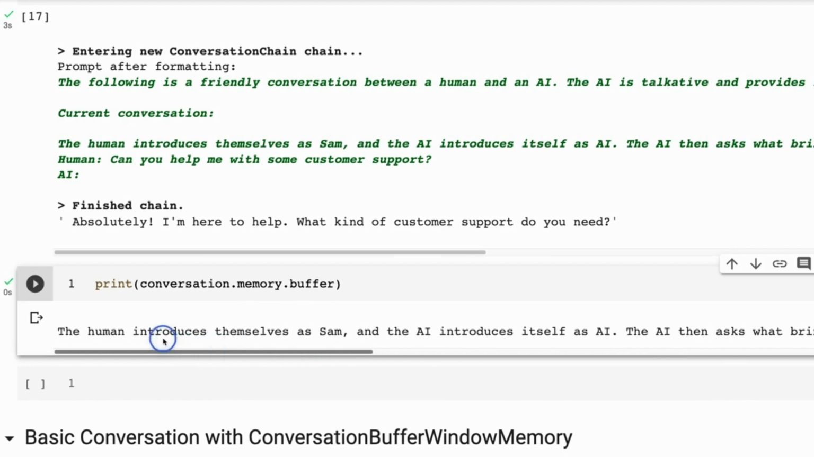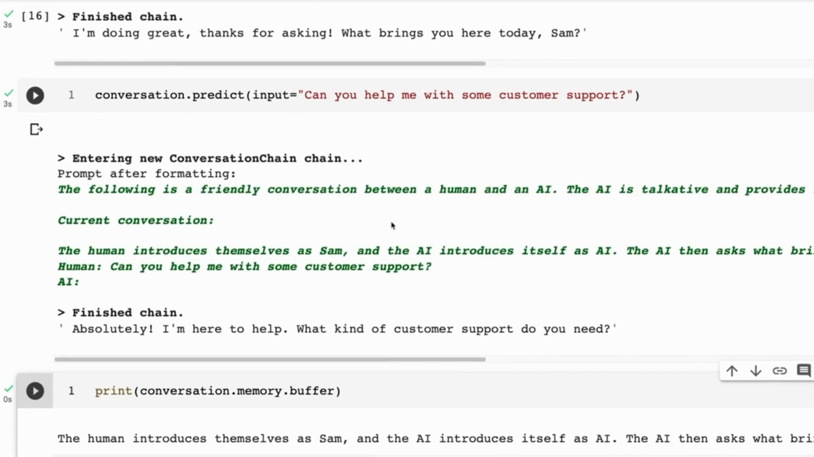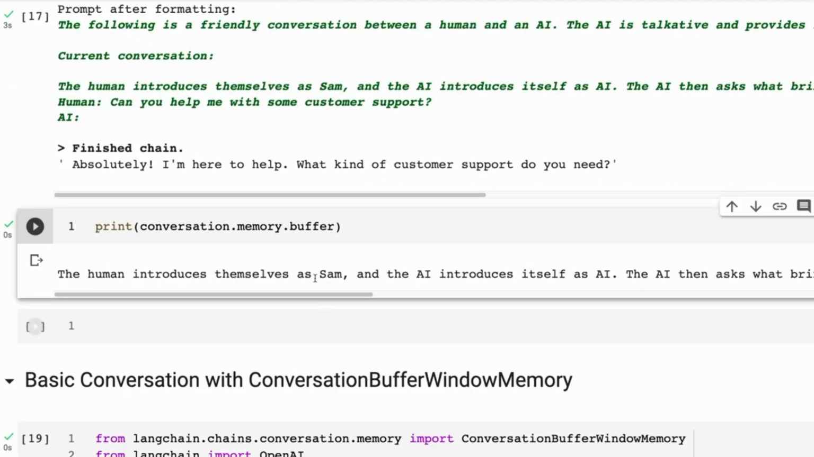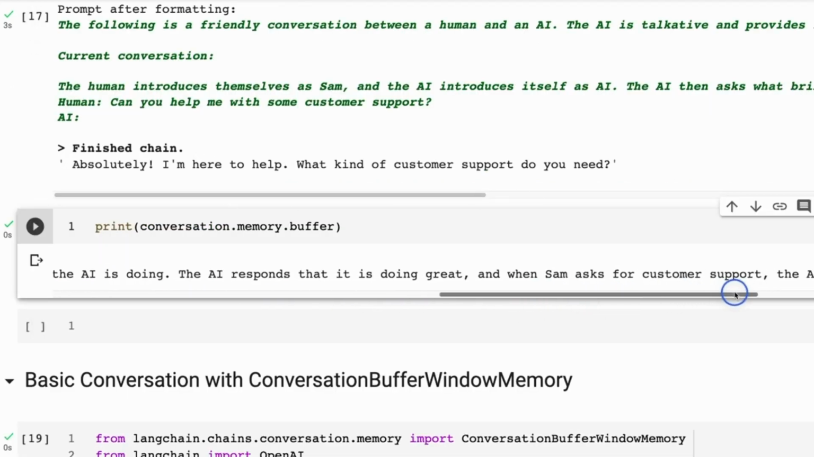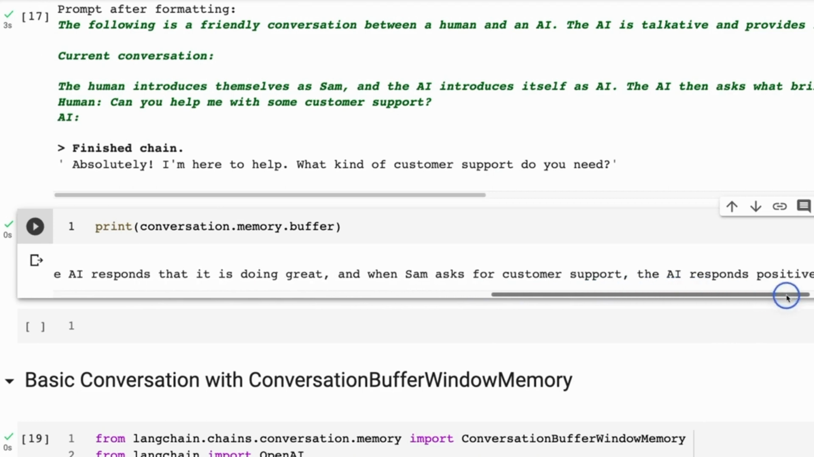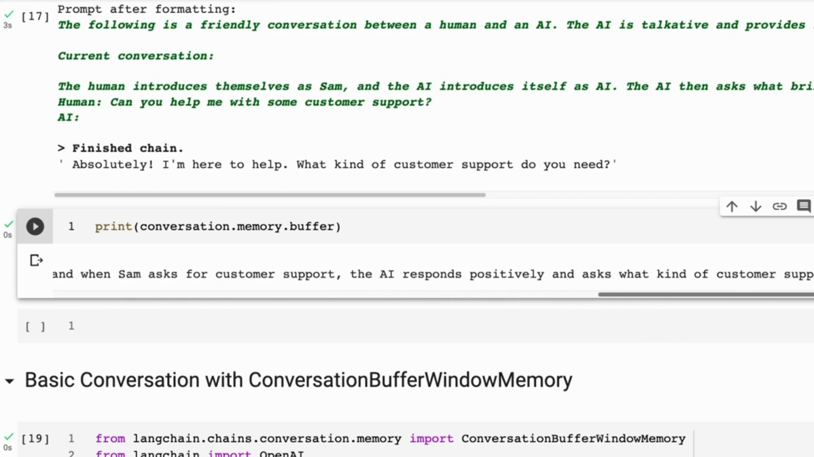So each time that it does a new summary, we've got multiple calls to a large language model here. We've got the call for the response, but we've also got a call for actually summarizing the conversation. So after the first step, which doesn't need a summary, you've got a summary of the conversation at each point. And we can basically just print that out, and we can see that the AI response is doing great. When Sam asks for customer support, the AI responds positively and asks what kind of customer support Sam needs.